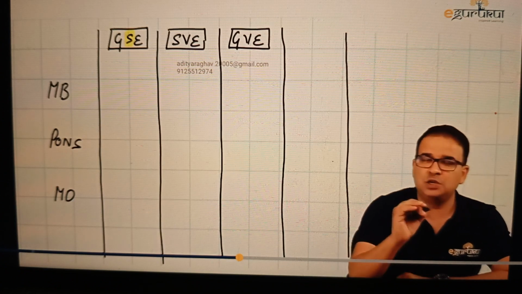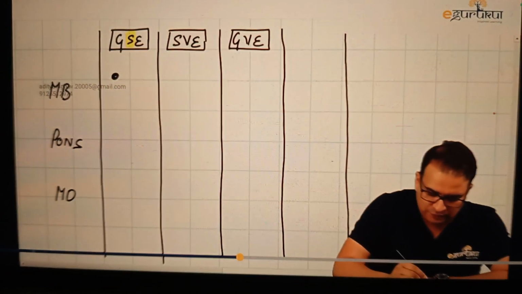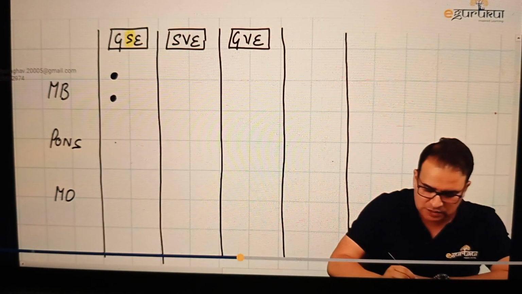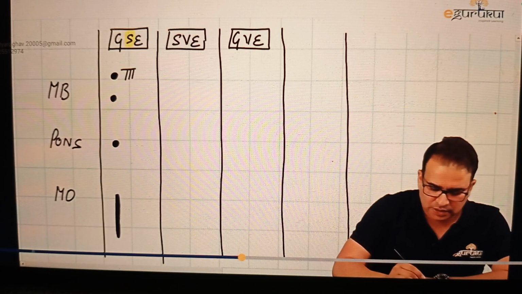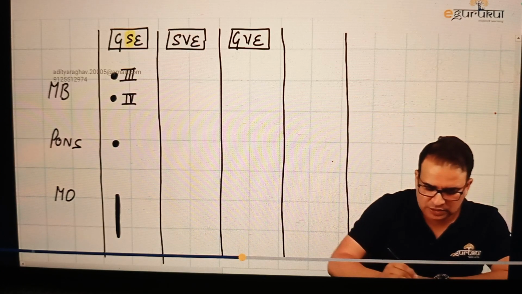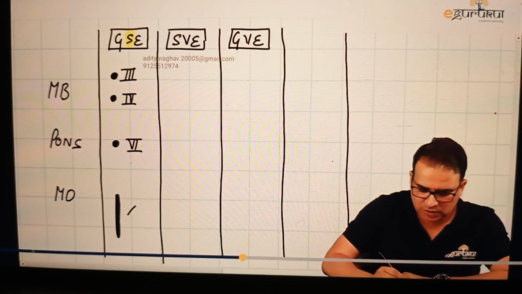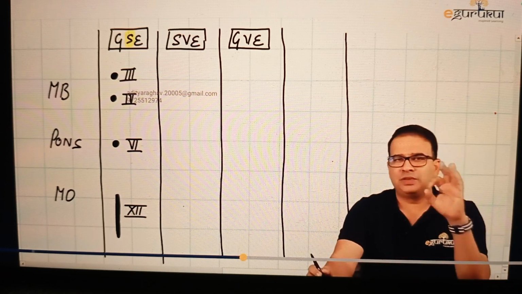Yes, what you have to remember is which nucleus is exactly where. Like 3rd nucleus and 4th nucleus, they will be present in the midbrain. 6th nucleus is in the pons. And this very long 12th or hypoglossal nucleus will be present in the medulla oblongata. The location is important. This is the 3rd nucleus. That is 4th, that is trochlear. The 6th abducent here, and the 12th hypoglossal nuclei. So that's all about the first column.